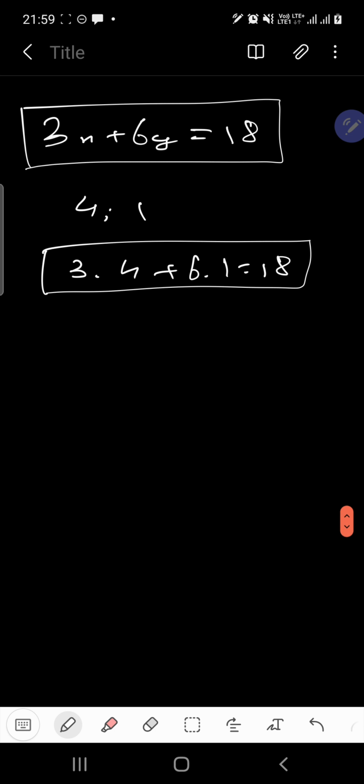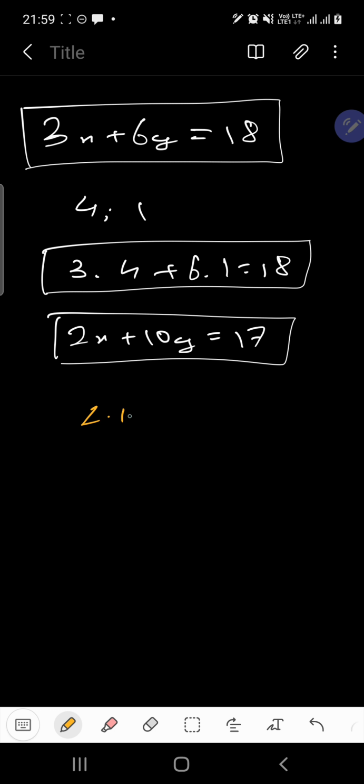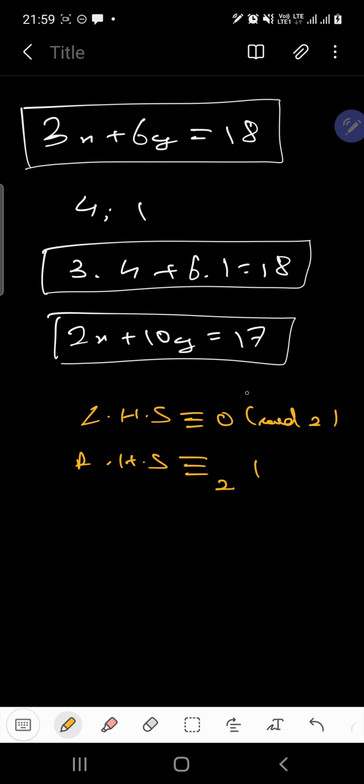Okay. If we talk about this equation, 2x plus 10y equals 17, is it solvable or not? It is never solvable. Now what is the reason behind that? Carefully notice that the LHS is basically 0 mod 2, while the RHS is basically 1 mod 2. So the LHS is even and the RHS is odd, and therefore equality between them can never hold. Got it? This portion is clear, I guess.